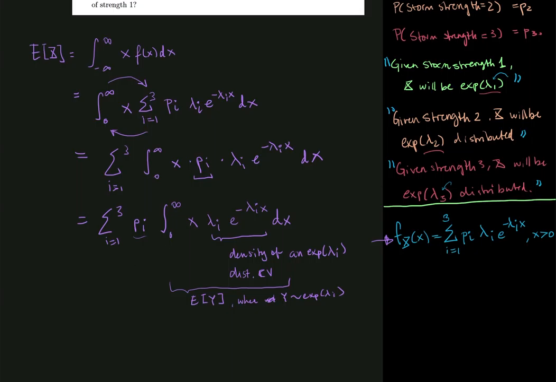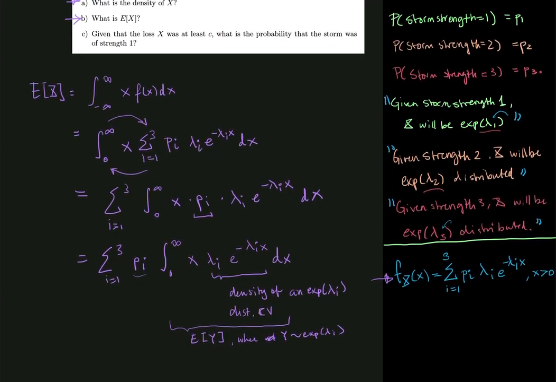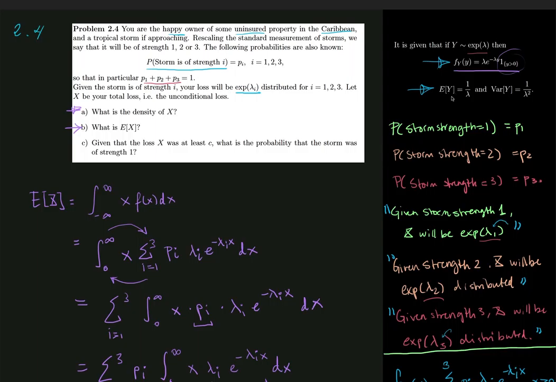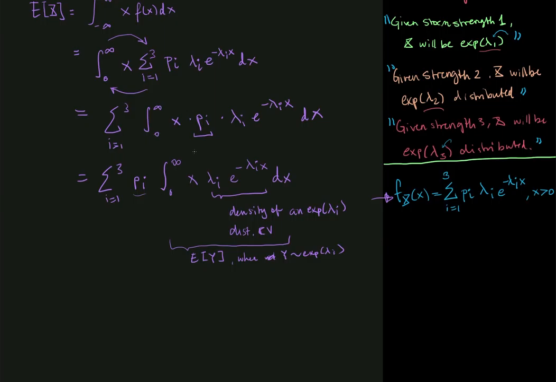And we have a hint in the exercise that tells us what the mean value of an exponentially distributed random variable is, and we can see it right here. If y is exponentially distributed with parameter lambda, then y has mean 1 over lambda. So this thing here evaluates to the value 1 over lambda i.